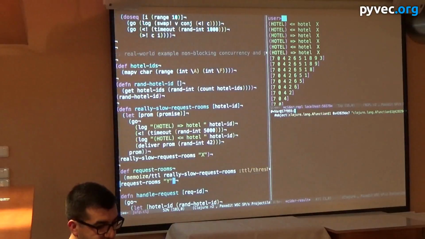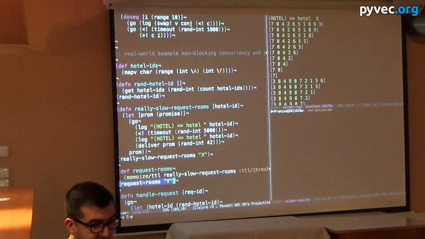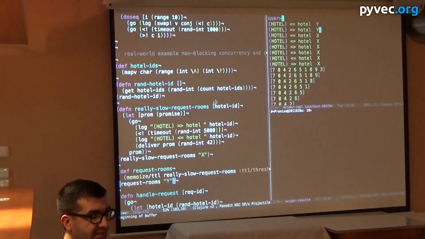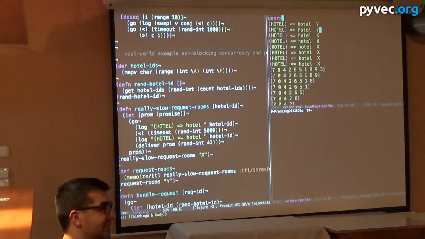So if we evaluate this, and then call it several times, we'll only see that it gets logged once, because this function, this go block, only actually gets run once. The other times just return the promise immediately, right? Is everyone sort of at least following along? I feel like I might have lost people.